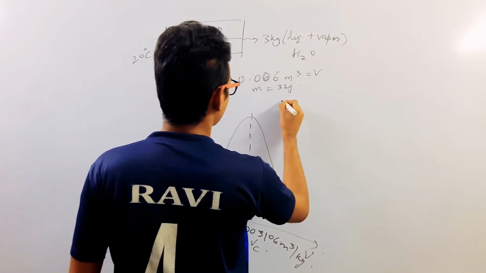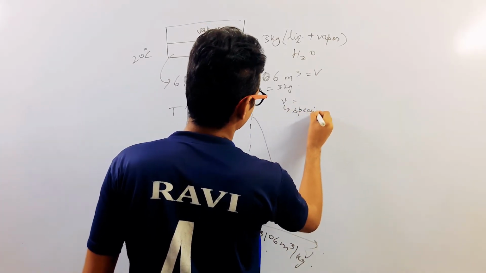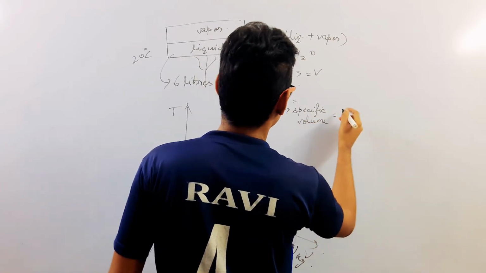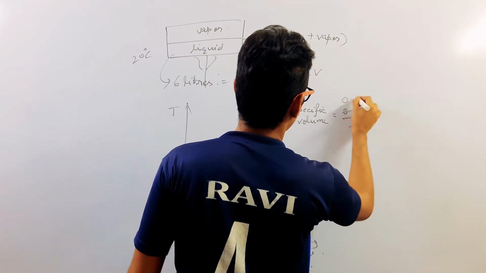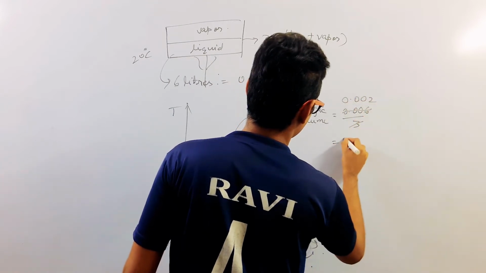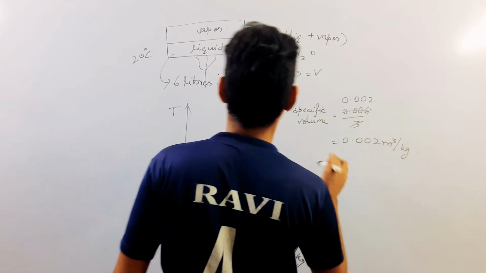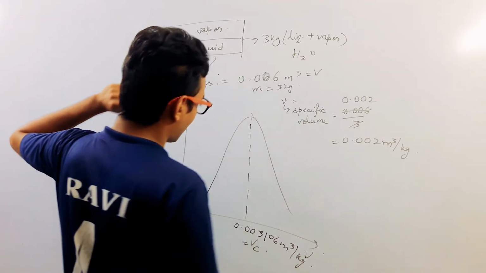So the specific volume, small v, will be 0.006 upon 3, that is 0.002 meter cube per kg. That is the specific volume we are having initially inside this, and we were heating it.